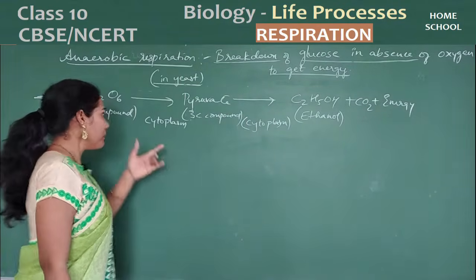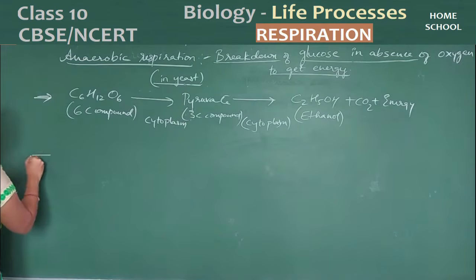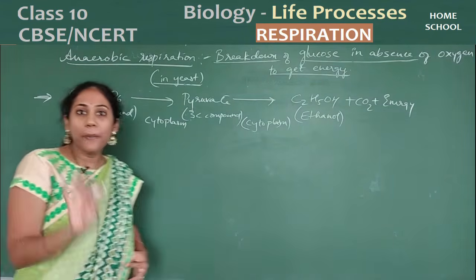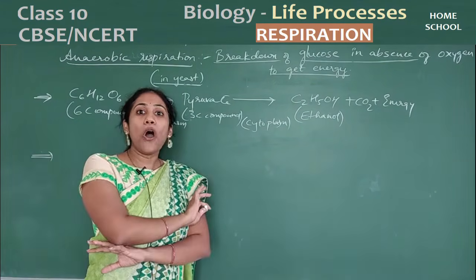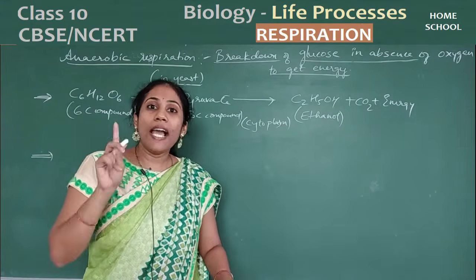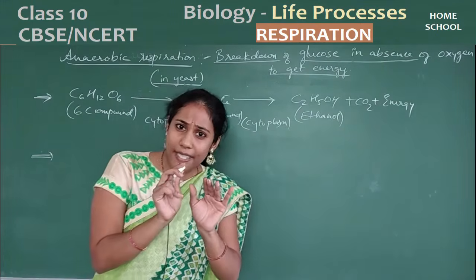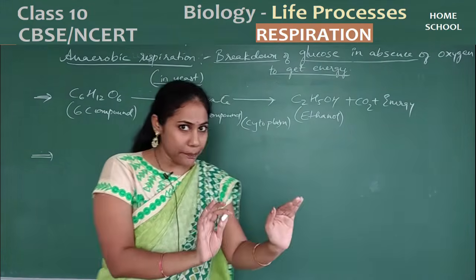Fine. And anaerobic respiration can also occur in humans, but not in all parts of the body. It will happen only in the muscle cells, only during certain times.